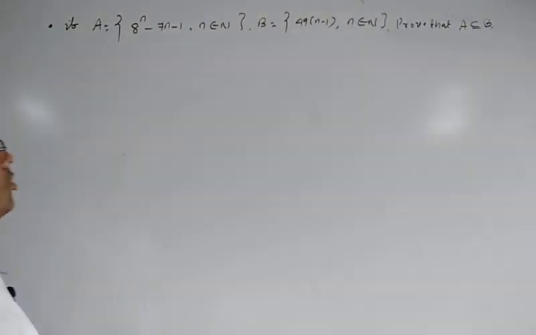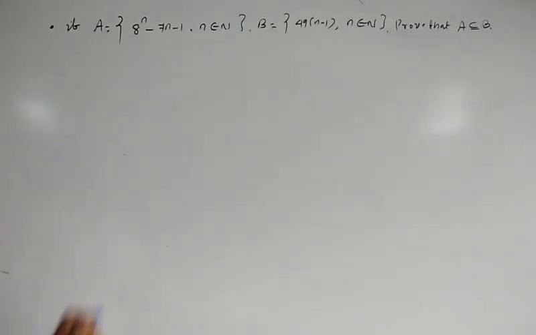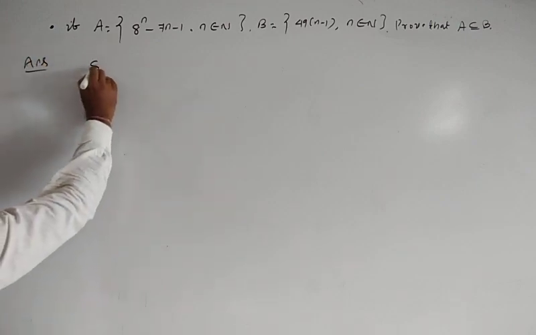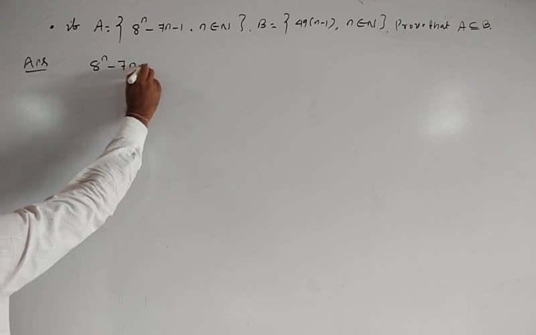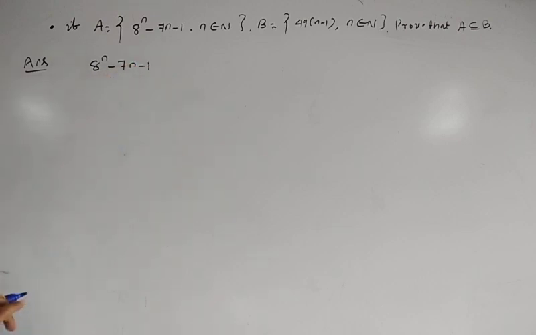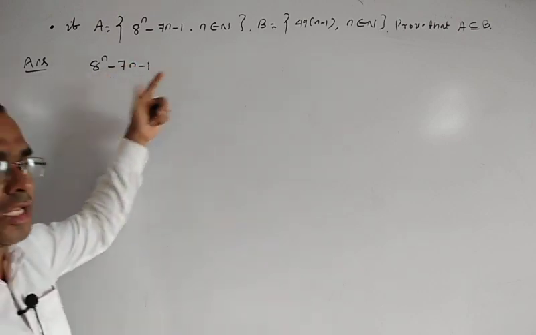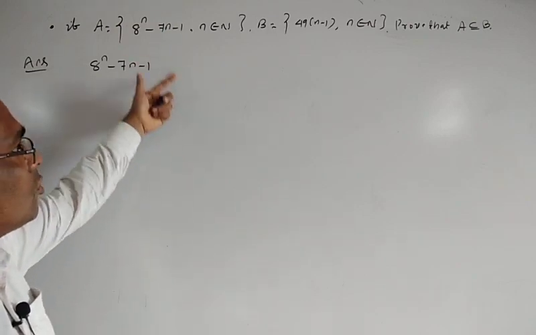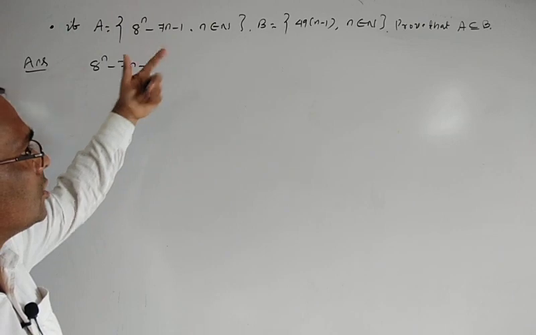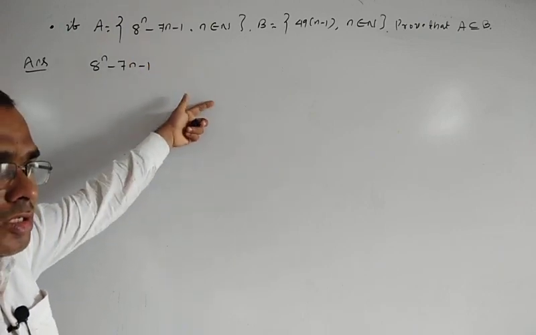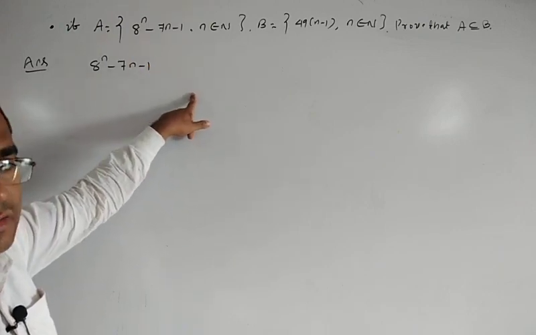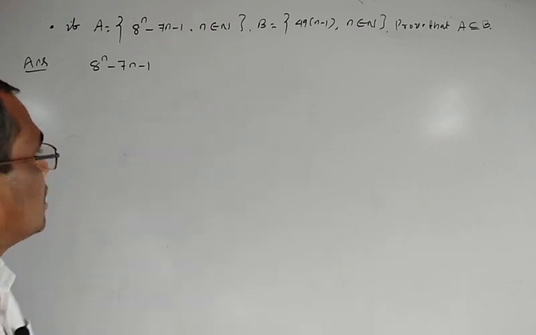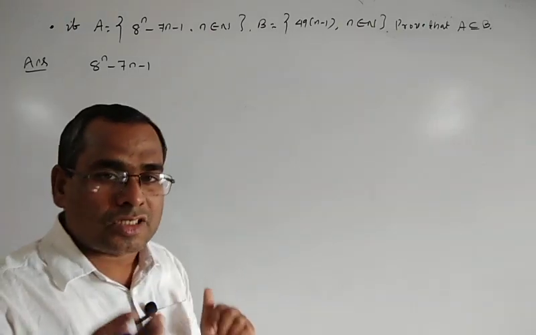So what are the elements of set A? The answer here: a to the power n minus 7n minus 1, n belongs to capital N. If we put n is equal to 1, then what is its number? For n is equal to 2, what is its number? For n is equal to 3, what is its number? So it is difficult to find for n is equal to 1, 2, 3, 4, 5. So in such a case, we use the expansion formula.